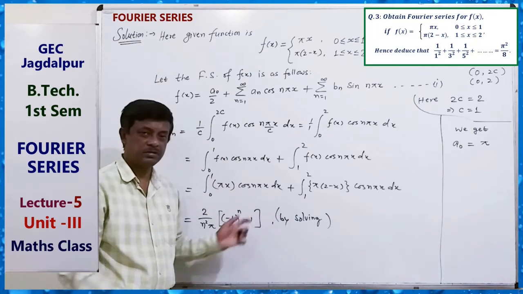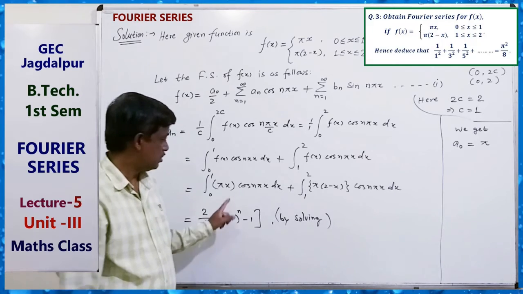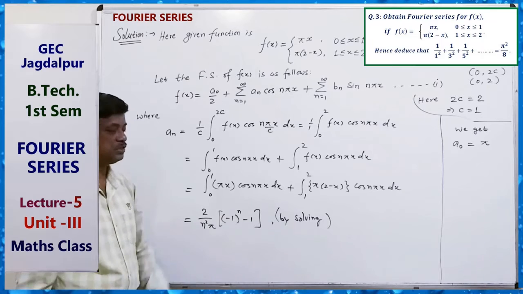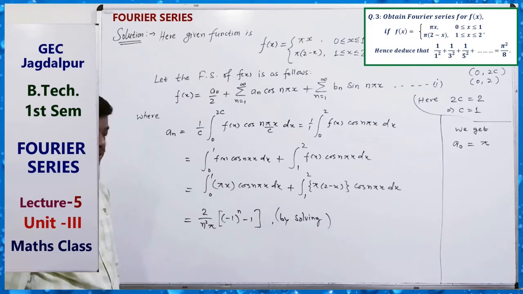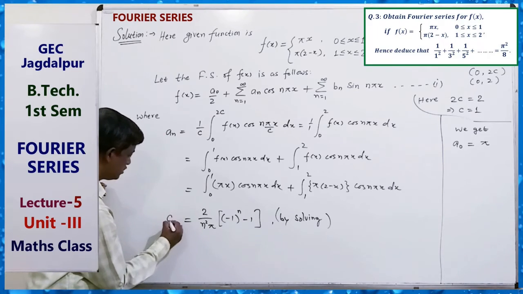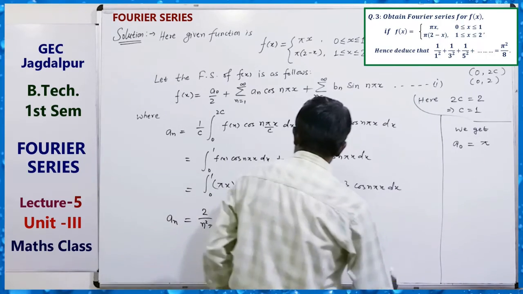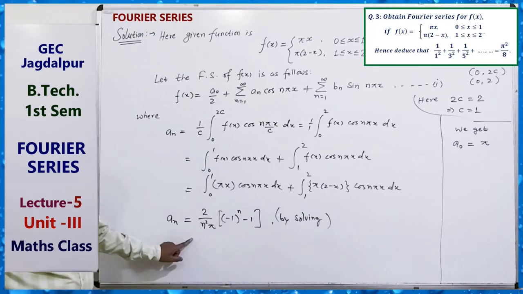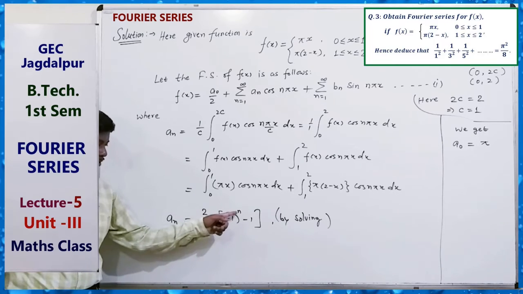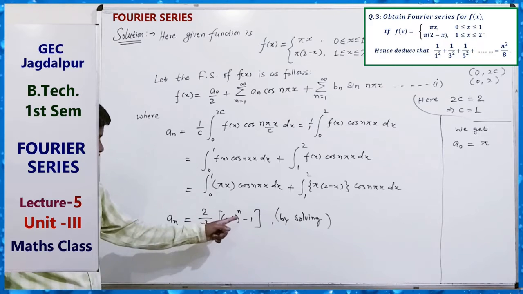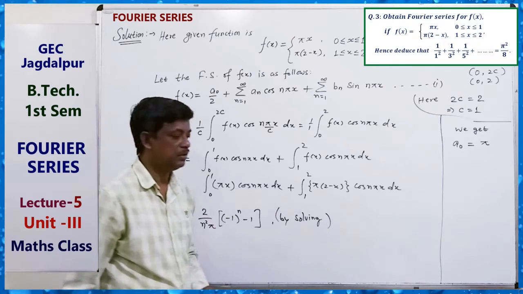u into v, just write by using Leibniz rule and apply the limit. You can get this value, cos n pi equals (minus 1) to the power n. So an equals this. Here we see that if n is even then 0, if odd then minus 4 by n square pi.